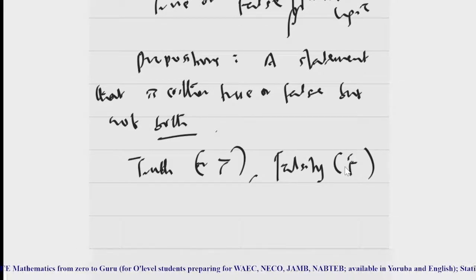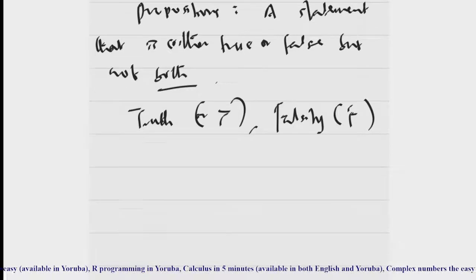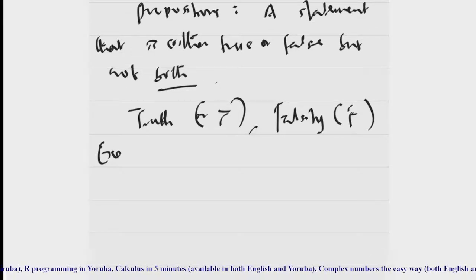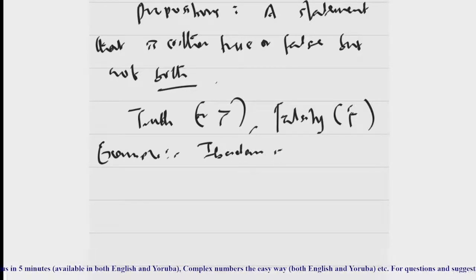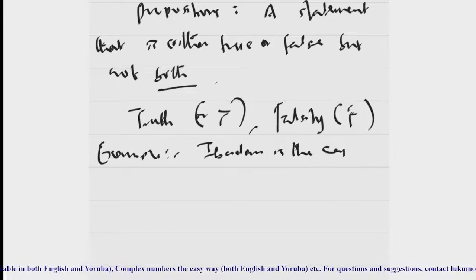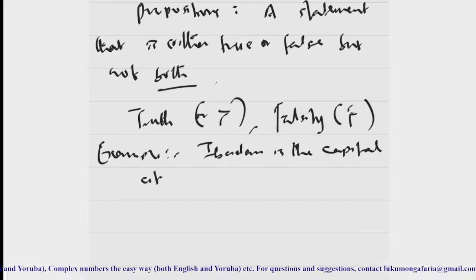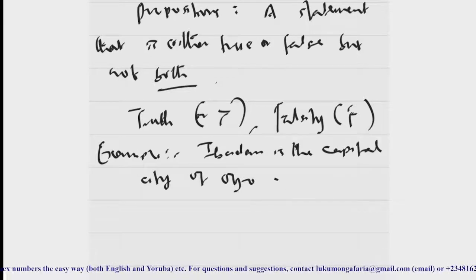So when you want to know the truth value of a statement, you check whether it is true or false. If it is true, its truth value is T. If it is false, its truth value is F. For example, Ibadan is the capital city of Oyo State.